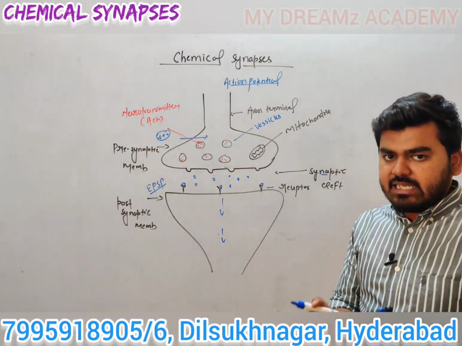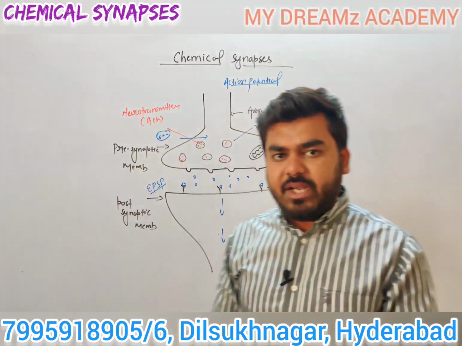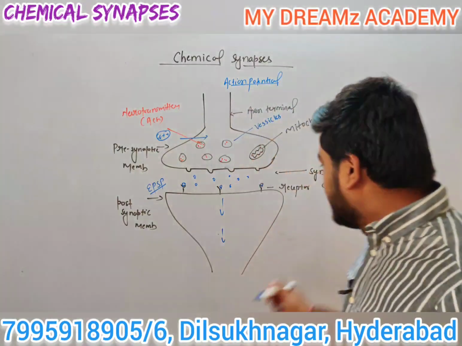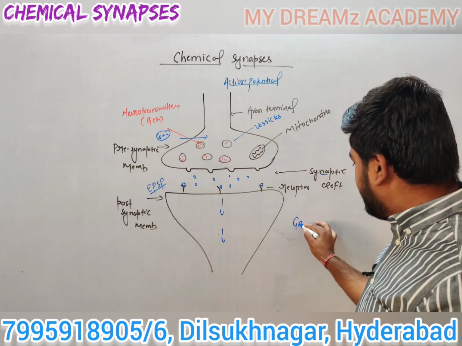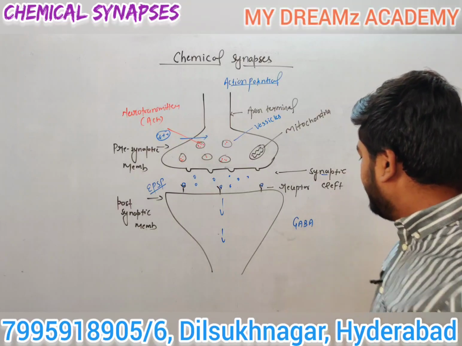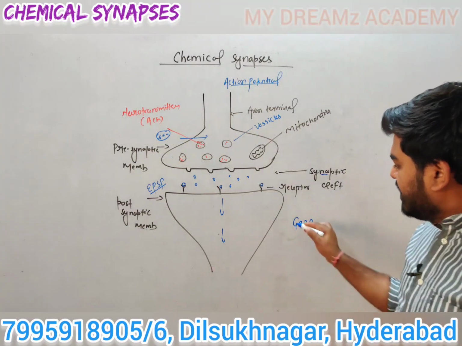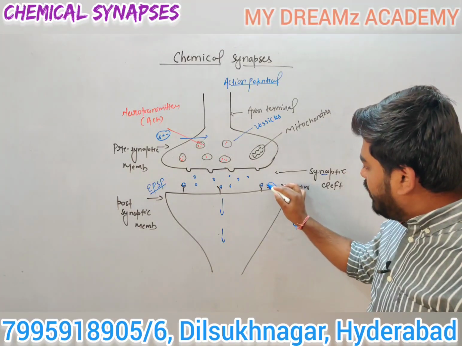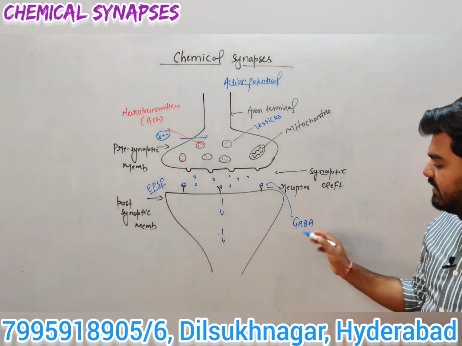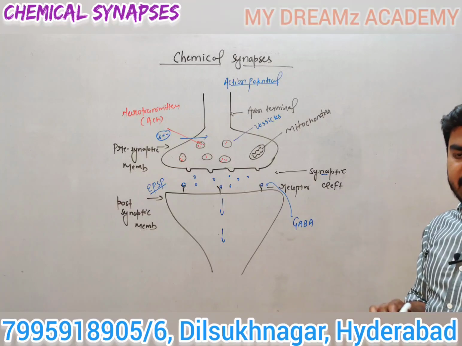Finally, when transmission is completed, the inhibitory neurotransmitter GABA moves toward the postsynaptic membrane and binds with the receptor of the postsynaptic membrane.